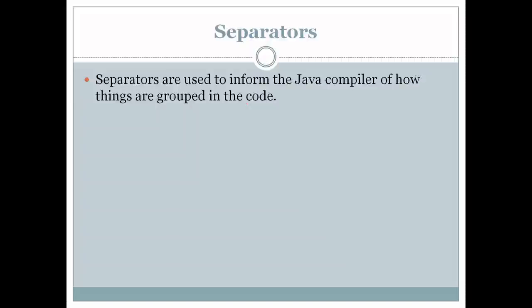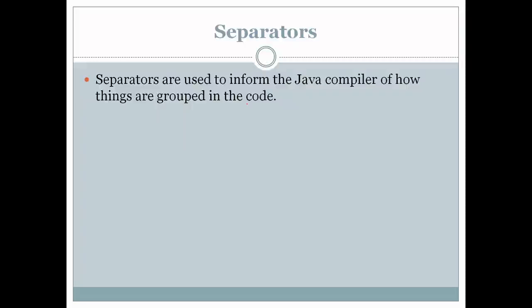If you declare multiple variables, every variable is separated by a comma in between. You have multiple statements in the program, and every statement is separated by a semicolon. Same way, there are many other separators which are used in the program that we will study here.